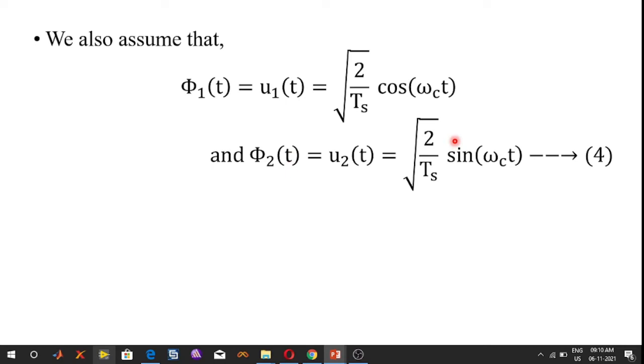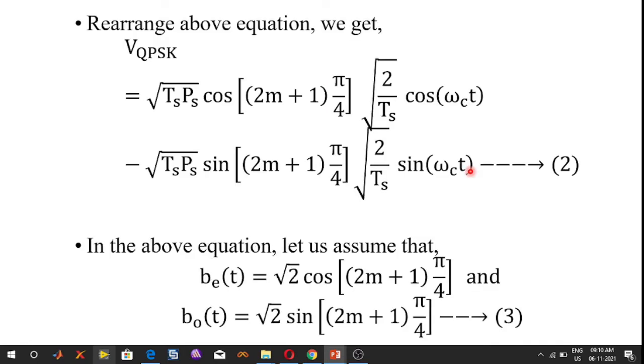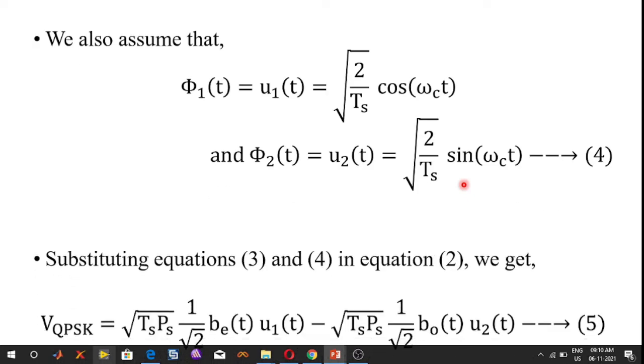Substitute equation 3 and equation 4 into equation 2, and we get the resultant expression of the quadrature phase shift keying.